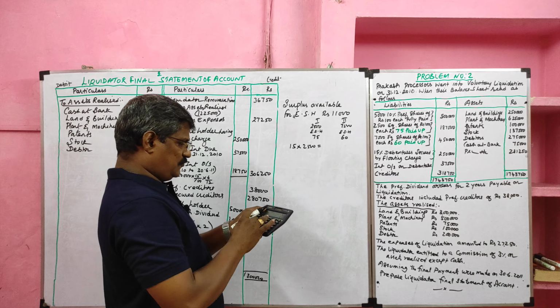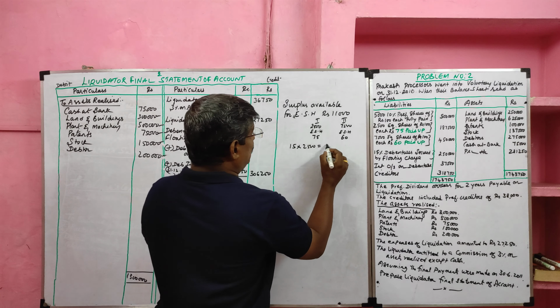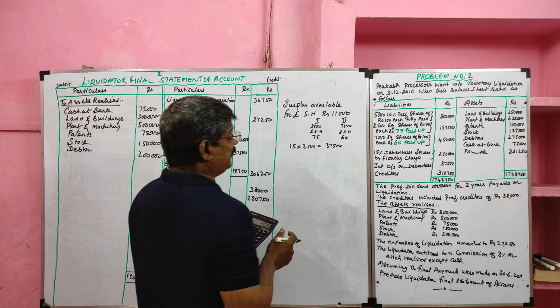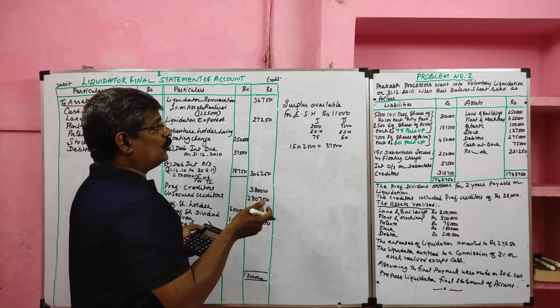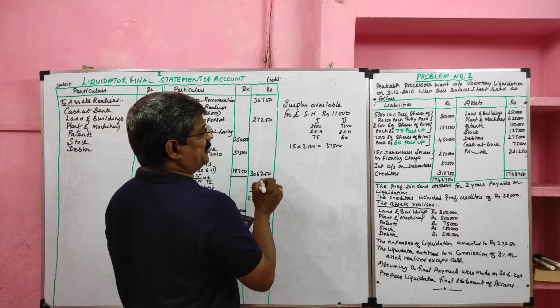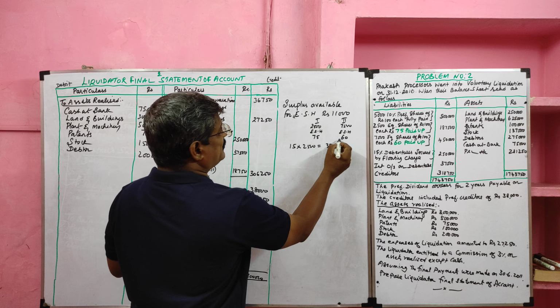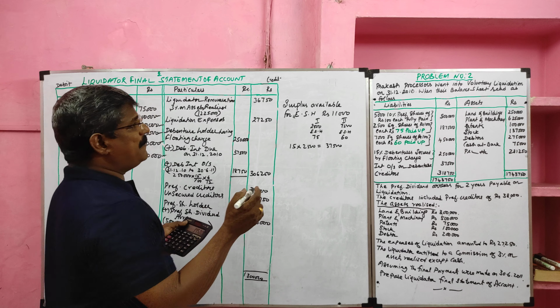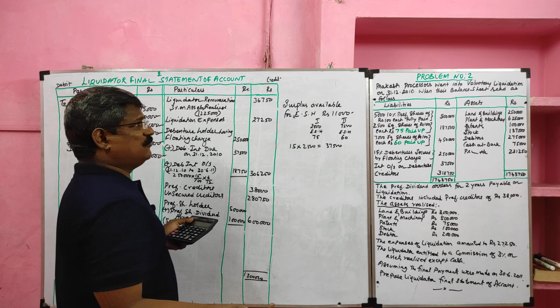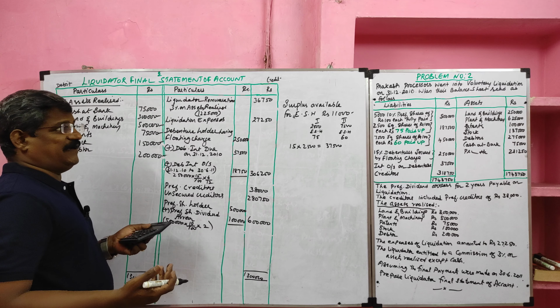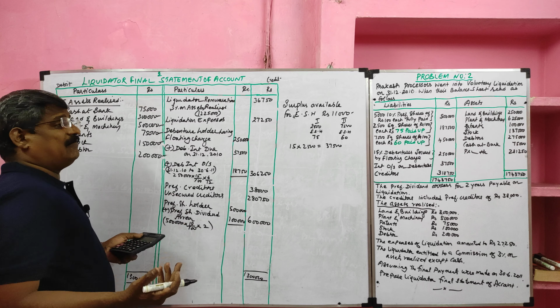So 15 into 2,500, we need 37,500. We need 37,500 to pay the first type of equity shareholder. That is the difference, 15 rupees multiplied by 2,500. But the available funds are how much? 11,000. So we cannot make payment of 37,500 to the first type of equity shareholder. What do we have to do? First we have to find the total deficiency and deficiency per share.